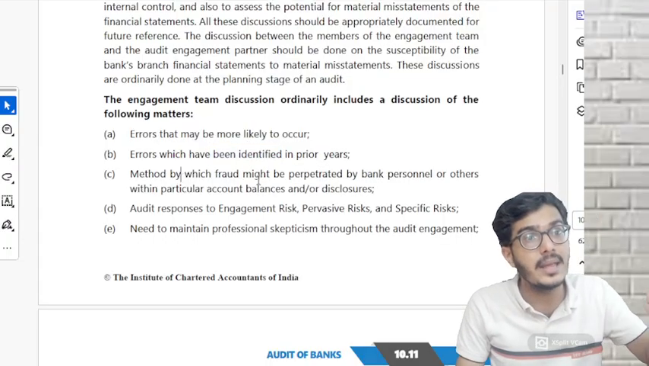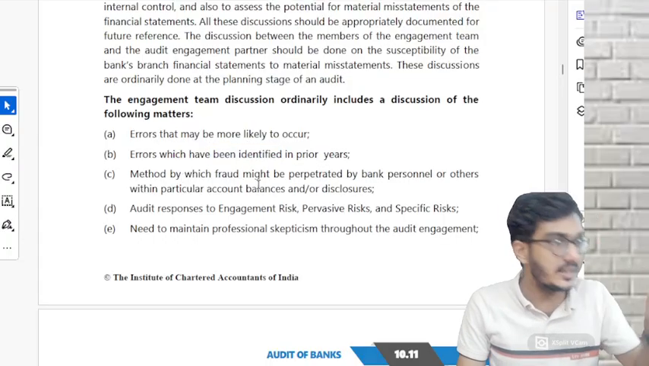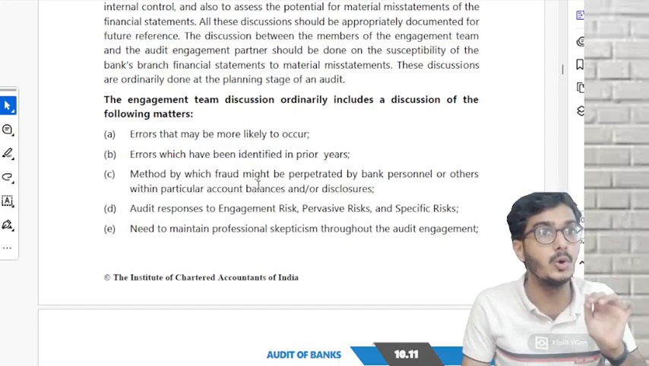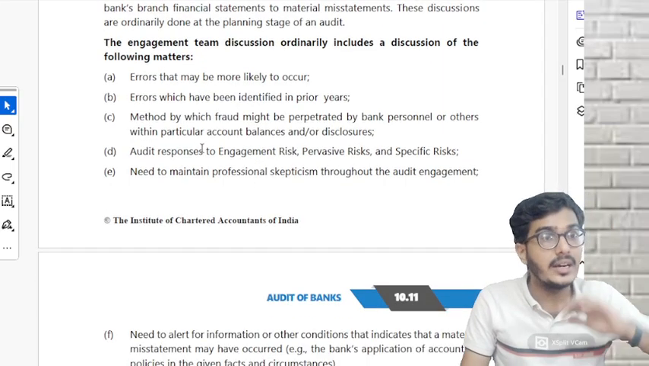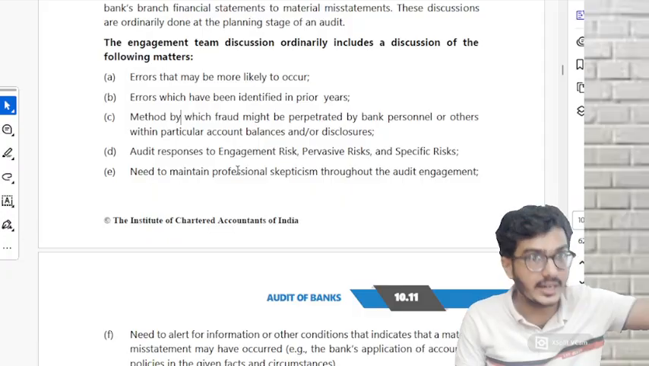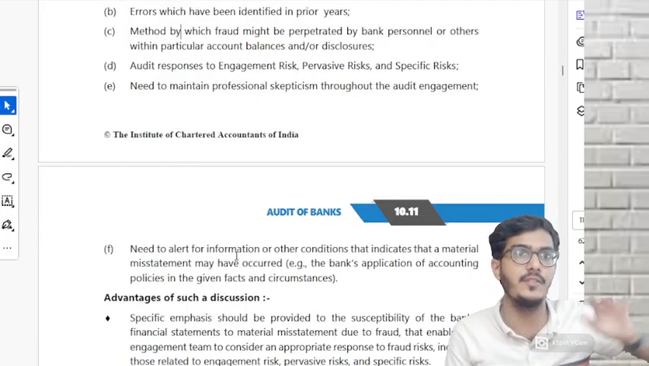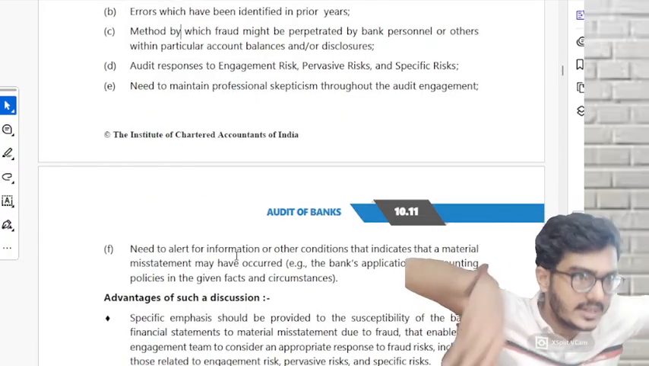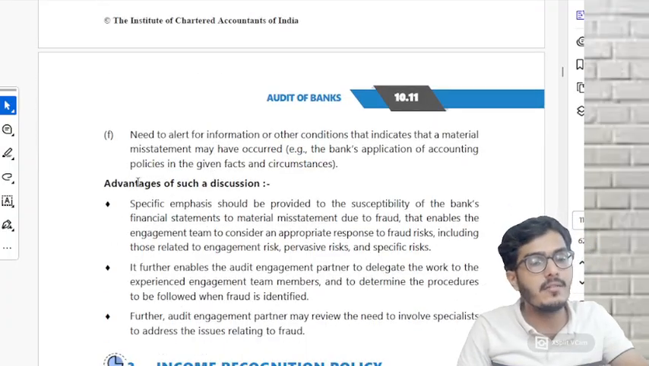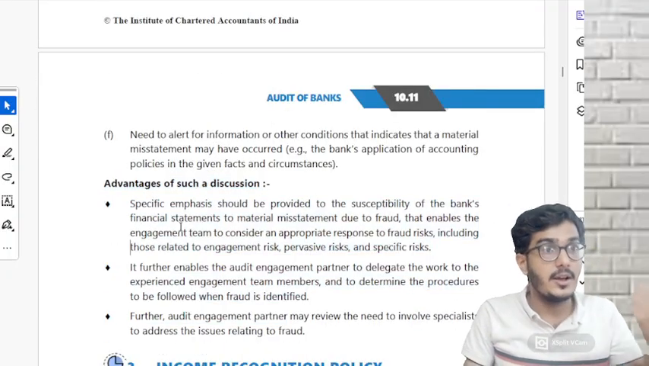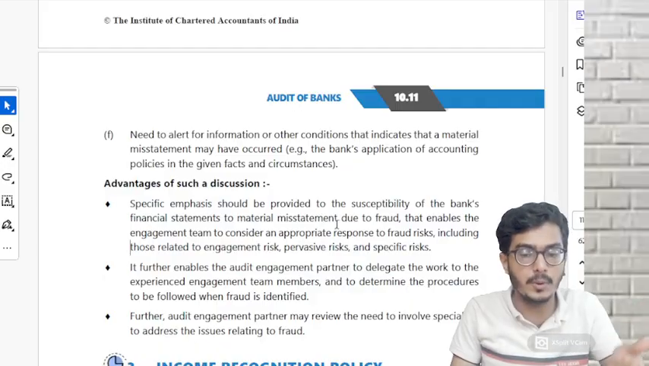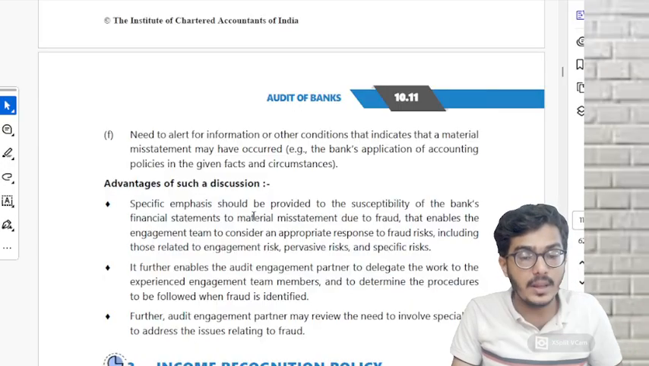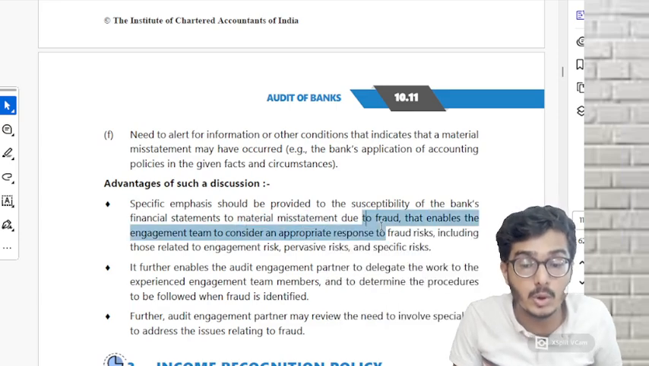Method by which fraud might be perpetrated by a bank. These are the various means of fraud which the bank might use. Audit responses to be given. Need to maintain skepticism. Need to be alert for information. All these points we will discuss in our team. What is the advantage of such discussion? Specific focus, emphasis should be provided to the susceptibility of the bank's financial statement to material misstatement due to fraud.